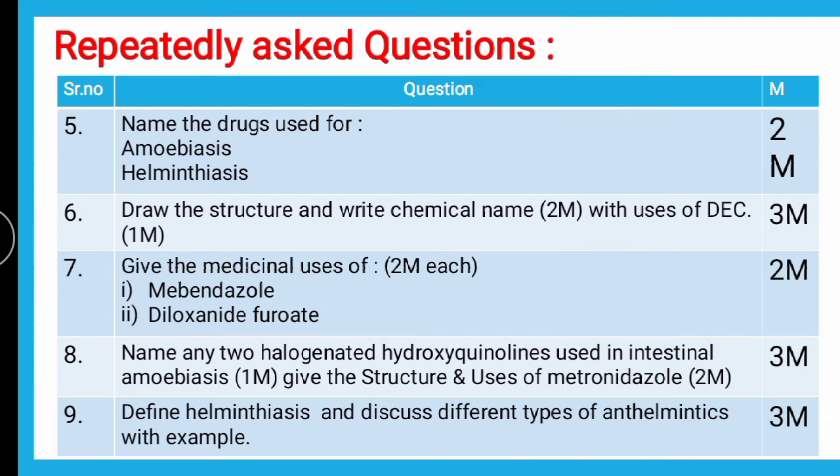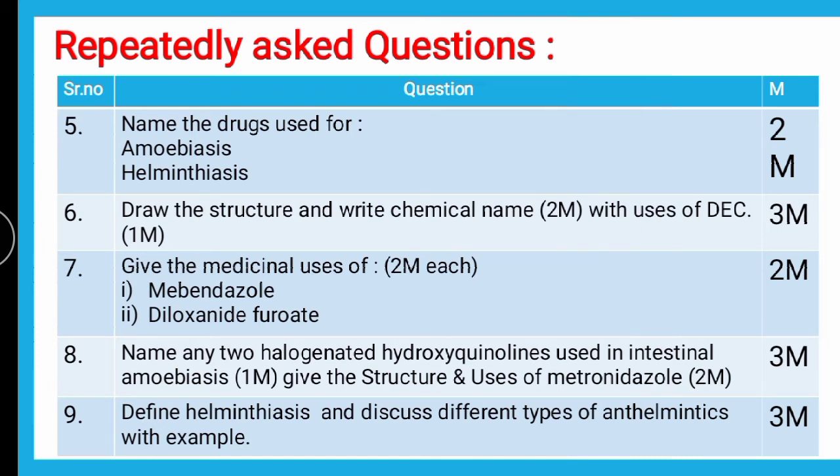This way the structure of DEC is drawn. As for the uses of DEC, as we all know, the very first use is that it is an anthelmintic drug. Along with that, it is used in the treatment of filariasis, to eliminate the worms. Then it is used in W. bancrofti infections also. So many more uses are there.